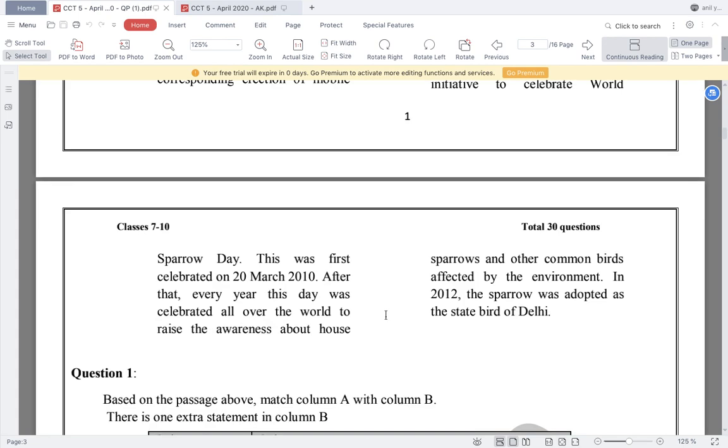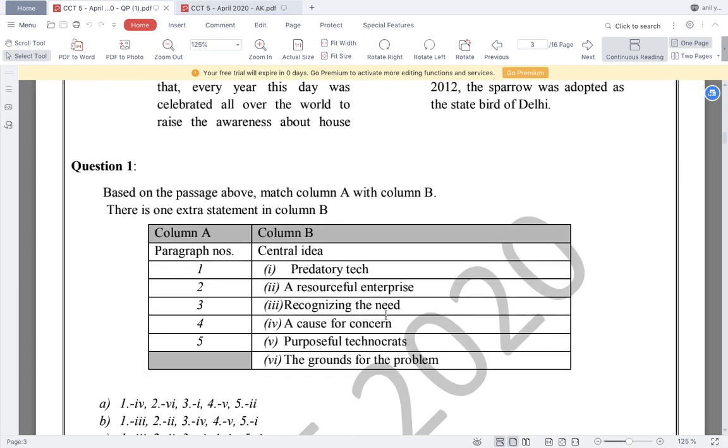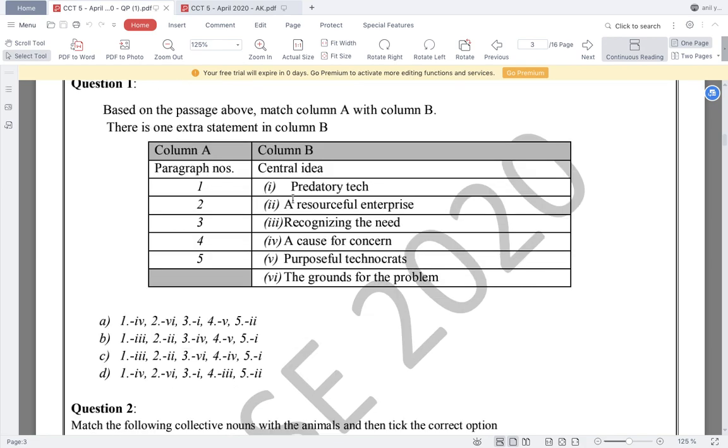It means why the day is celebrated and what is the significance of the day that was celebrated. If you try to match this paragraph with some other idea, you will face a lot of difficulty. For example, point number one, predatory tech. No. Recognizing the need. No, it doesn't talk about that. A cause for concern. No, it is talking about awareness. Purposeful technocrats. Again, no. The grounds for the problem. Again, no. So when you read the paragraph, you will be able to match it with a particular idea. Suppose you are not able to do that, let us go to some other part.